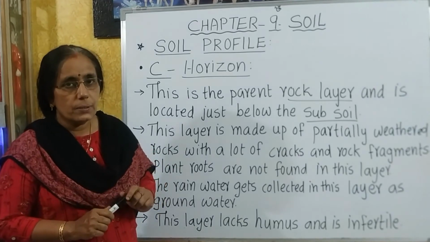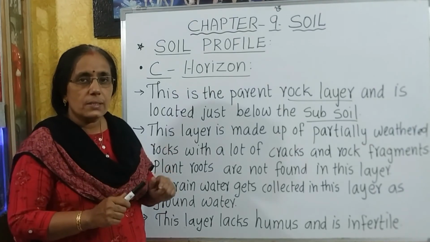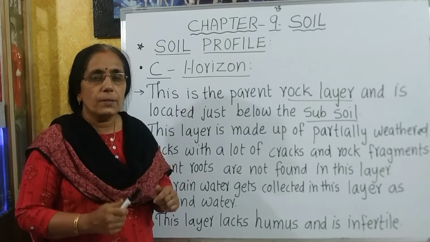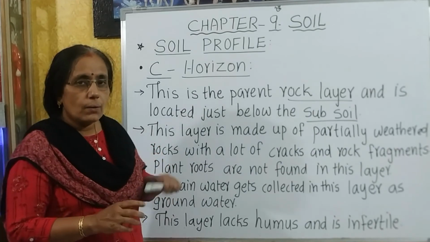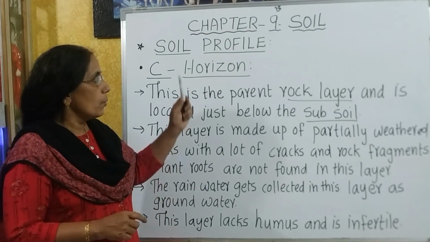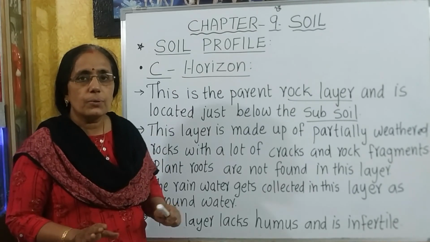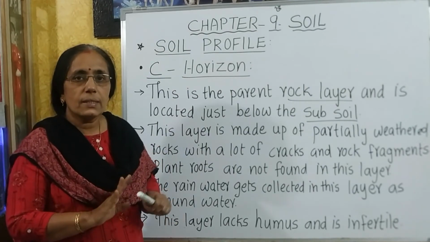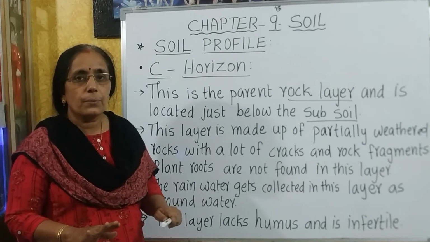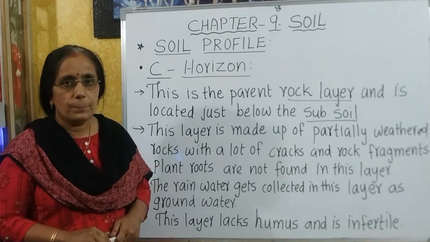Do you know what humus is? Humus is very necessary for the soil to be fertile. So, in the absence of humus, horizon C becomes very much infertile and is not suitable for the growth of plants. That is why we can't see any plant roots in this horizon.